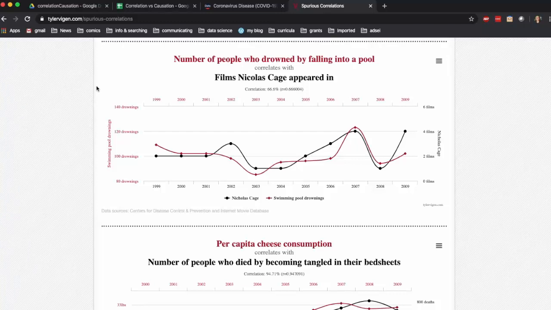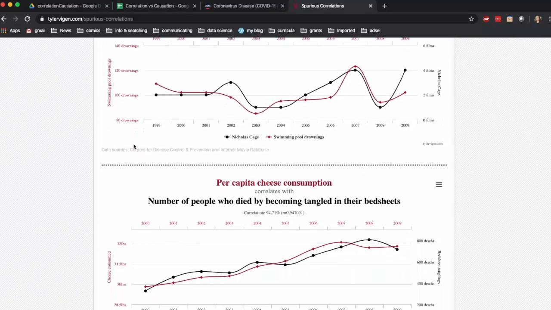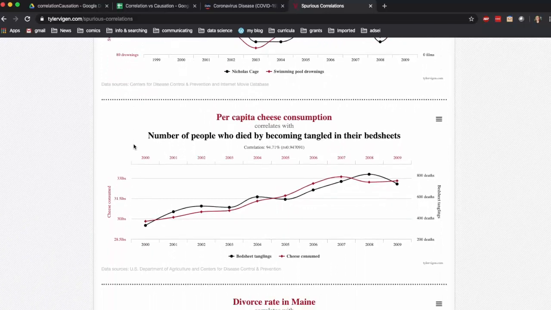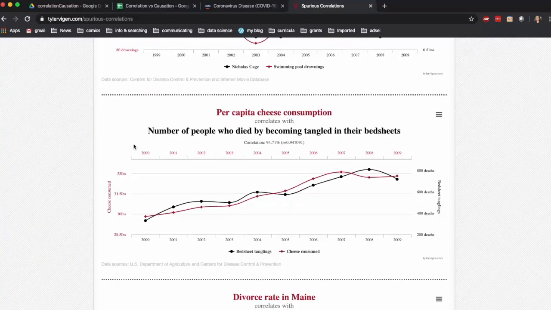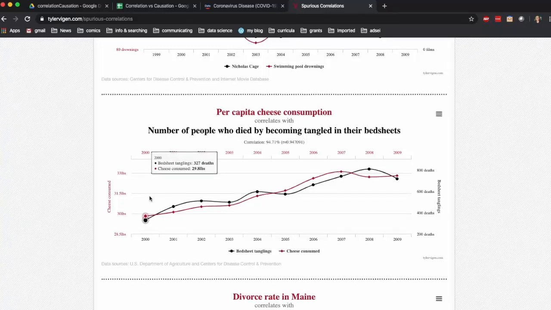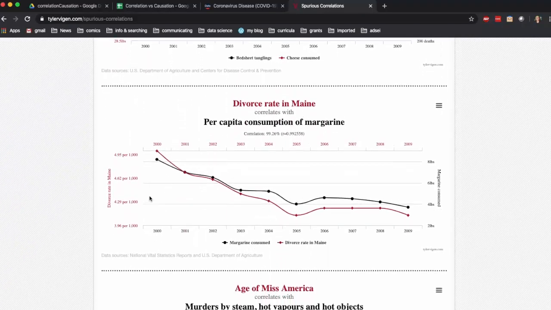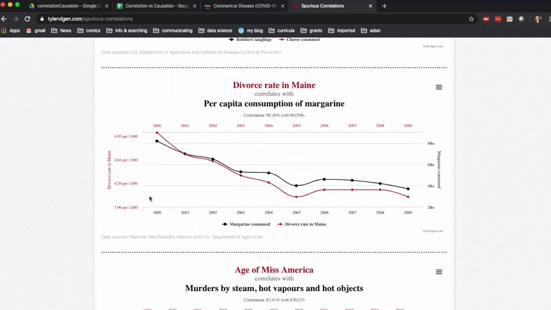For example, the number of people who drowned by falling into a pool correlates really nicely with films Nicolas Cage appeared in. Per capita cheese consumption correlates with the number of people who died by becoming tangled in their bed sheets, which is a disturbingly large number. Divorce rate in Maine correlates with per capita consumption of margarine. You can go through this website in great detail and it's a lot of fun.